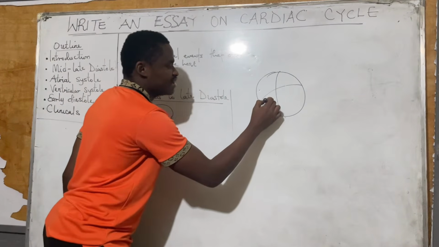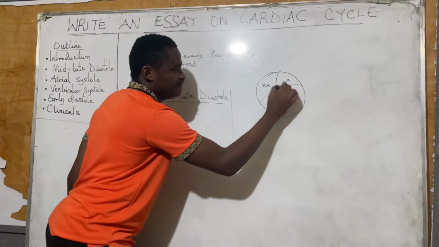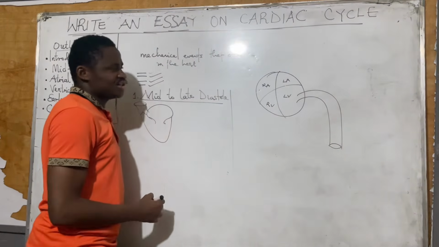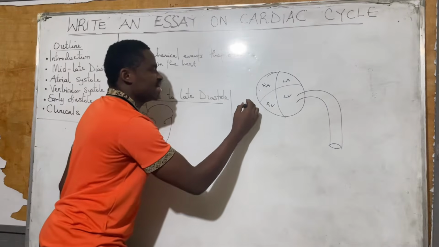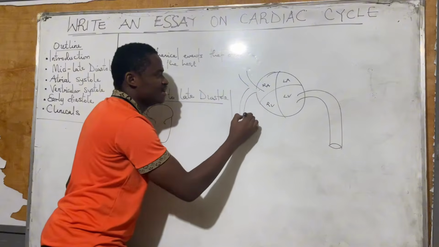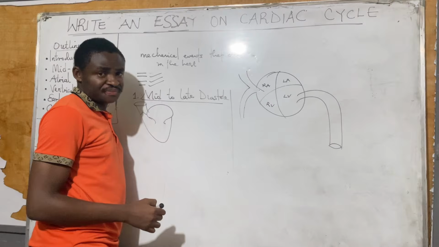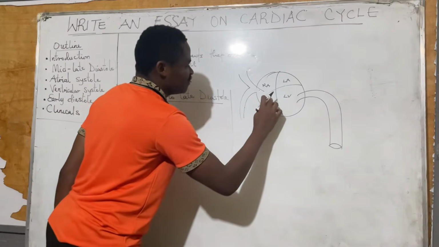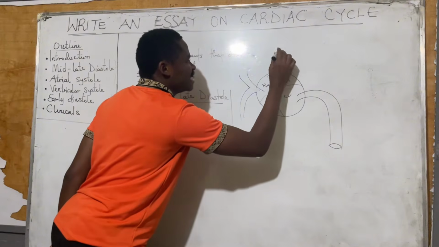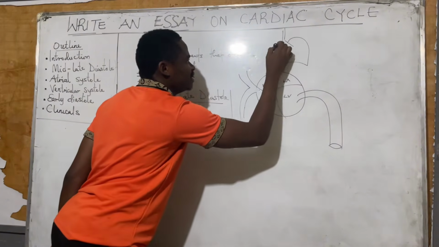This is the right ventricle, right atrium, left atrium, and left ventricle. The aorta comes out like this. This is the aorta, the large artery on this other side. Then on this other side, the 2 large vessels entering here are the superior and inferior vena cava. This is just the topography of how the heart looks. Then, going upwards from this portion, we have an artery that goes to the 2 lungs, and that artery is called the pulmonary artery.